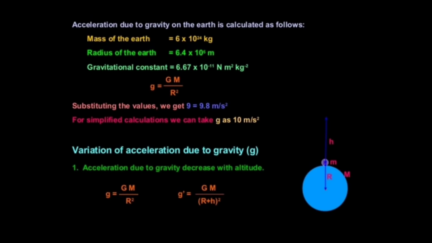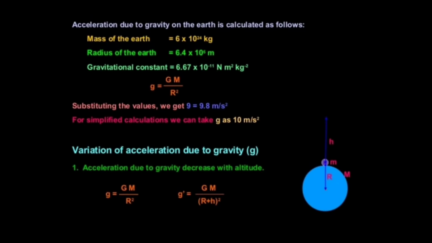So, let us consider the first case, variation in the value of g with the altitude above the surface of the earth. If the object is at a height above the earth, then acceleration due to gravity decreases. That is, acceleration due to gravity decreases with altitude.